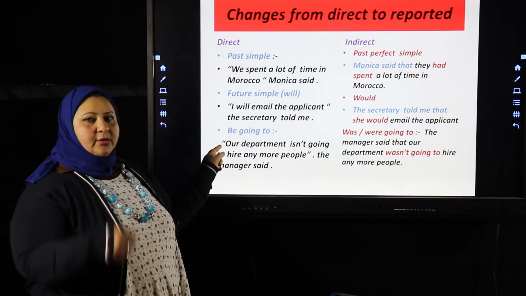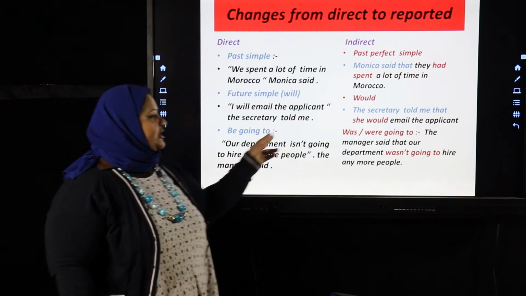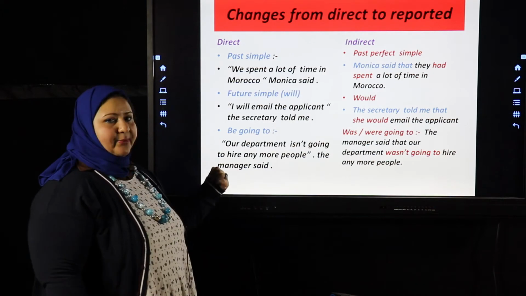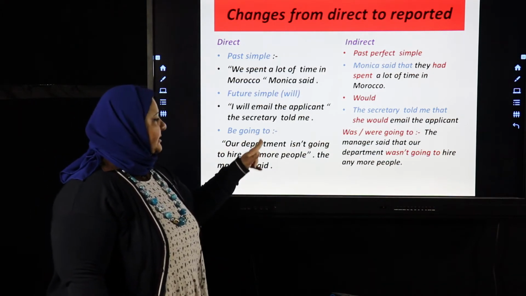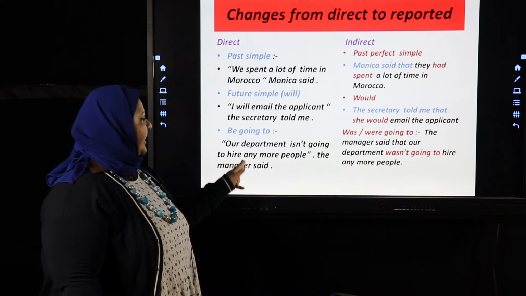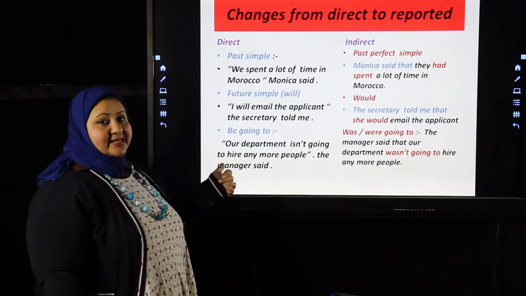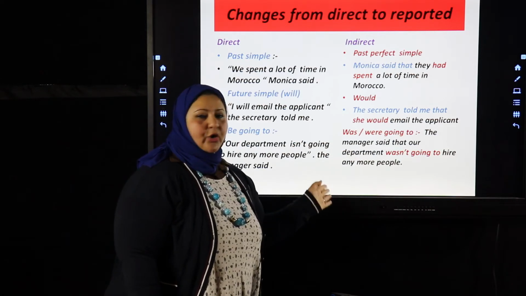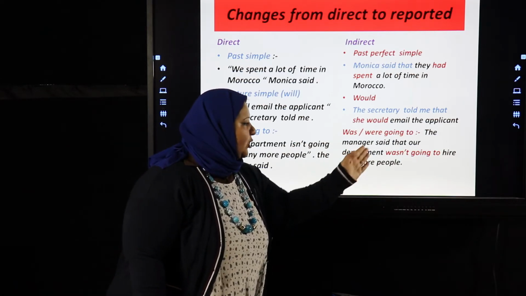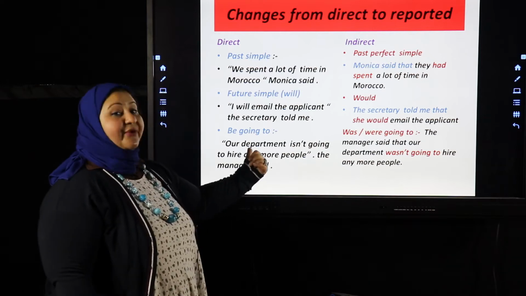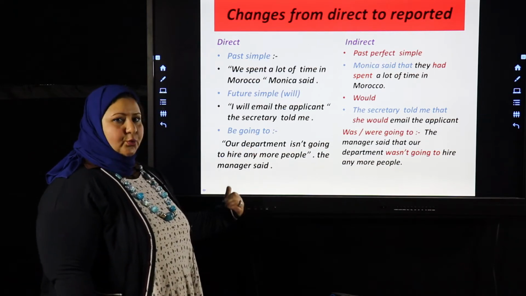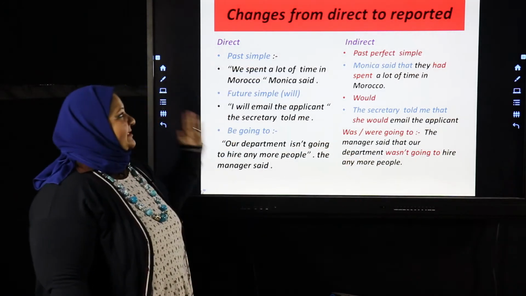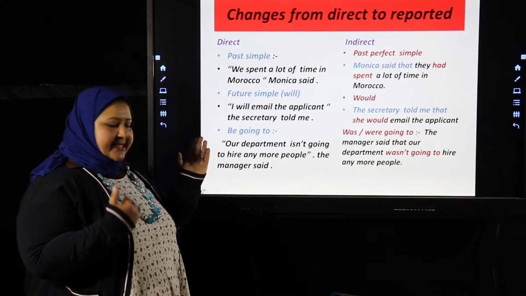Be going to, am, is, or are, we change it to was or were, according to the sentence. Like this example: "Our department isn't going to hire any more people." Who said this? The manager. So the manager said that our department wasn't going to hire any more people, because here it is isn't. So be going to, am, is, or are, you're going to change it to was or were. As we said, we change to the further back tense.